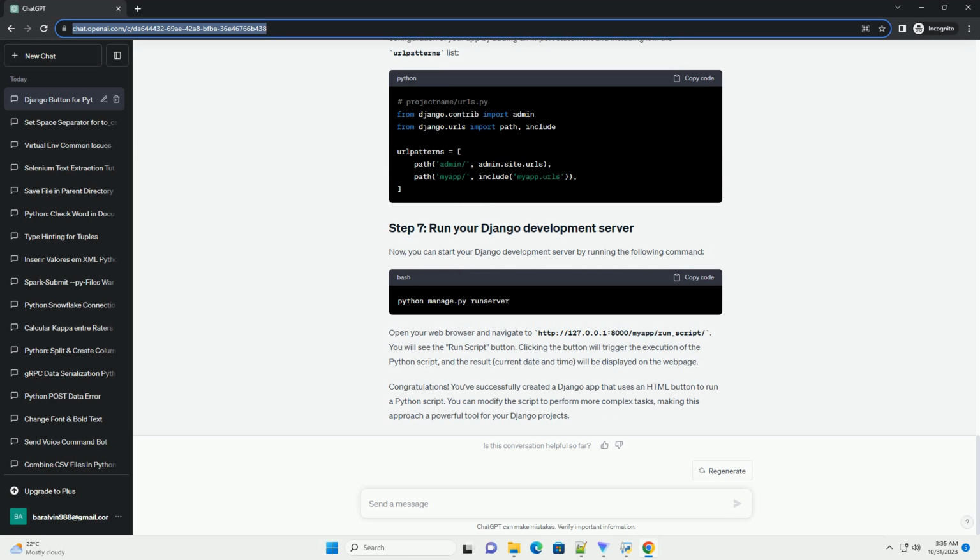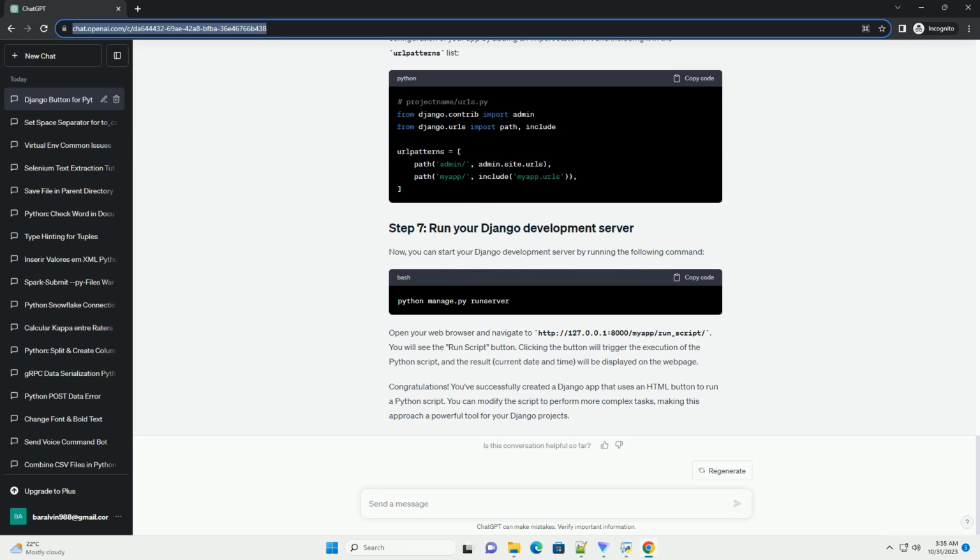Add the app to your project by including it in the INSTALLED_APPS list in your project's settings.py. In the MyApp directory, create a folder named templates if it doesn't already exist. Inside the templates folder, create an HTML file, for example run_script.html.